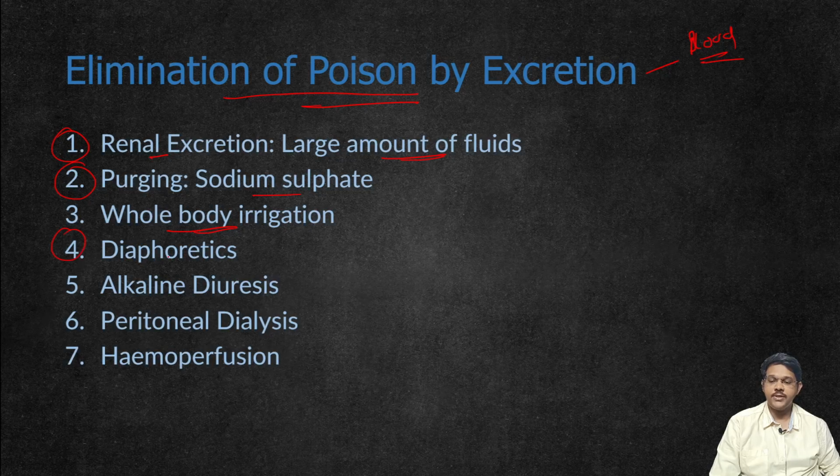Then diaphoresis, that is by increasing sweating. Then alkaline diuresis, that is making the blood alkaline to eliminate poisons. Then peritoneal dialysis to remove poisons from the blood. Hemoperfusion to remove poison from the blood can also be used. These are the various ways by which poison can be eliminated by excretion.